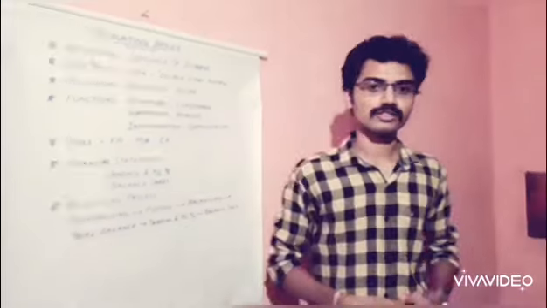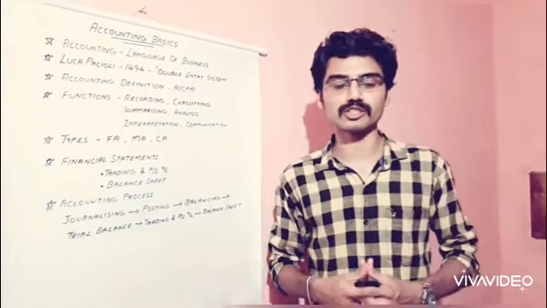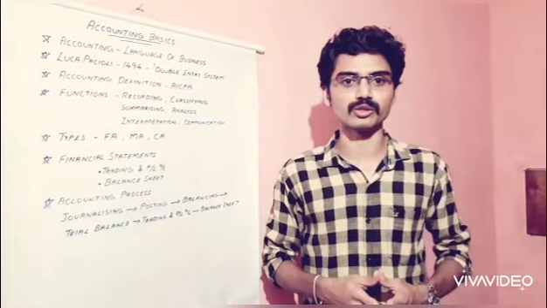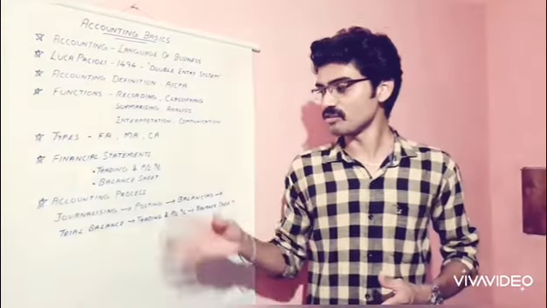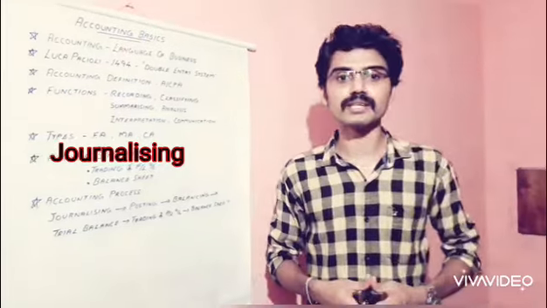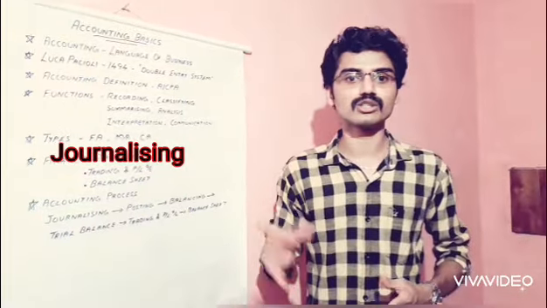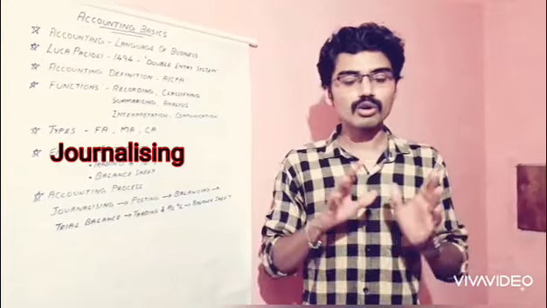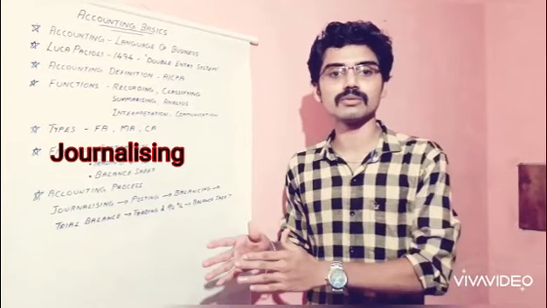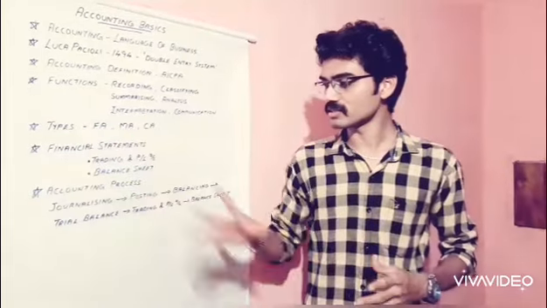Next, the accounting process. We all know what we mean by process. A process is a series of activities or steps in order to achieve a particular goal or objective. Accounting is also a process because it includes several steps. First one is journalizing. That is the first step in accounting. We have already discussed that the main function of accounting is to record the transactions. The recording of transactions is done in a book called journal, and the process of recording transactions in the journal is called journalizing. That is the first step in accounting.